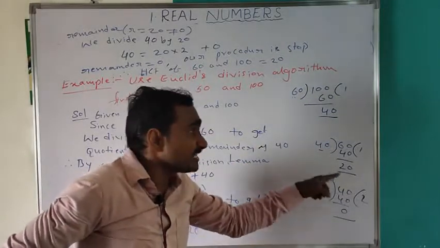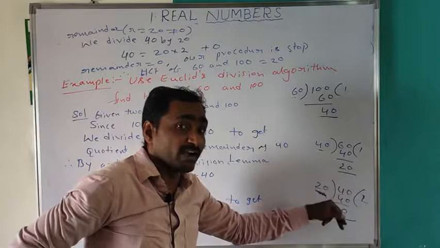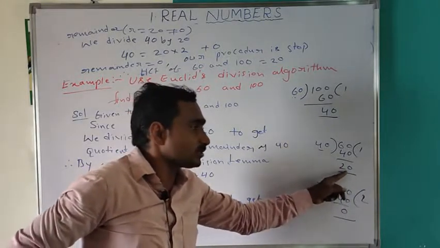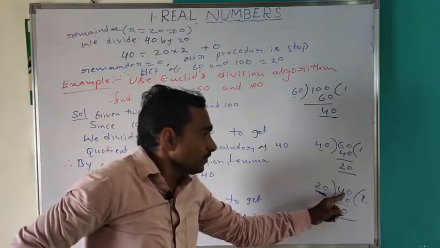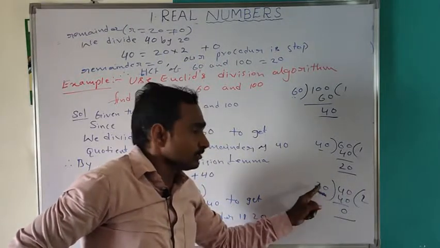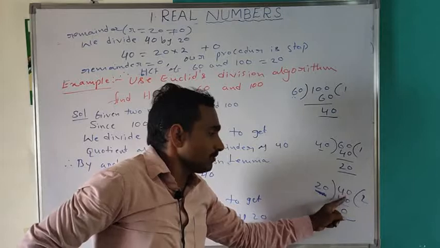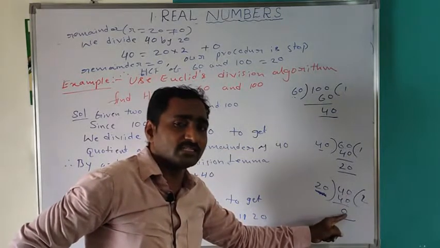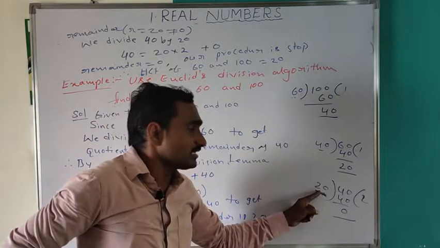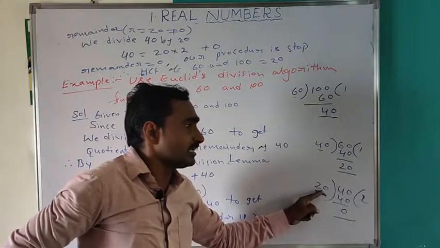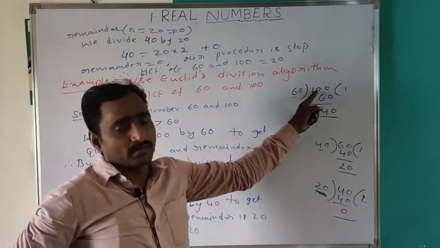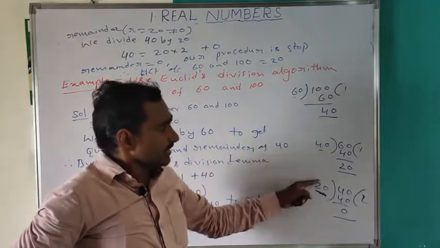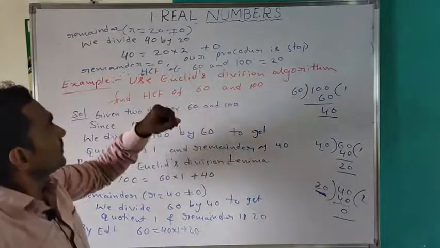We divide the divisor 40 by the remainder 20. 20 twos are 40, 40 minus 40 is 0. So the remainder is 0, and the divisor is the HCF of 60 and 100.